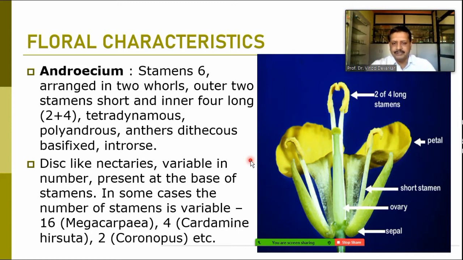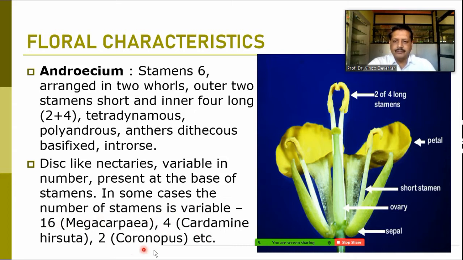In some cases we find the number of stamens is variable. Just take the example of Megacarpaea, where there are 16 stamens. In Cardamine hirsuta we find only 4, and in Coronopus there are only 2 stamens.